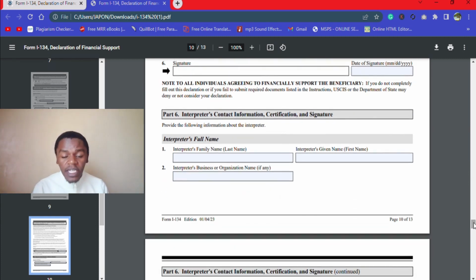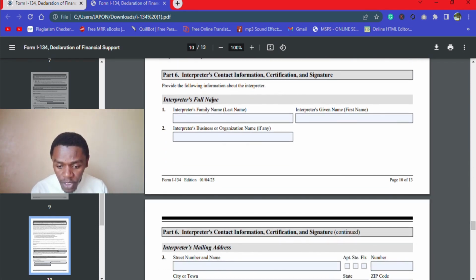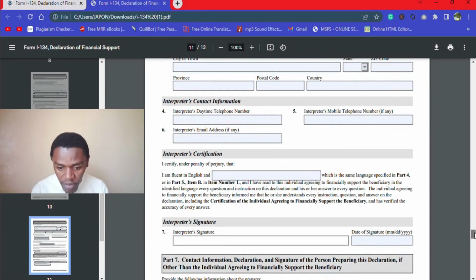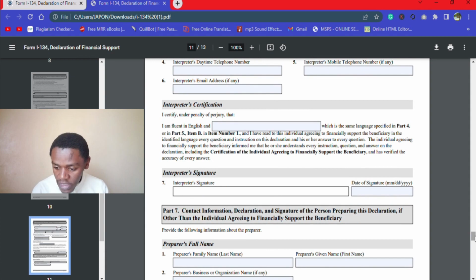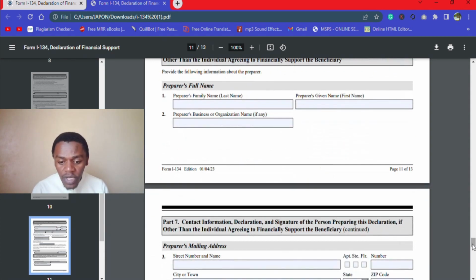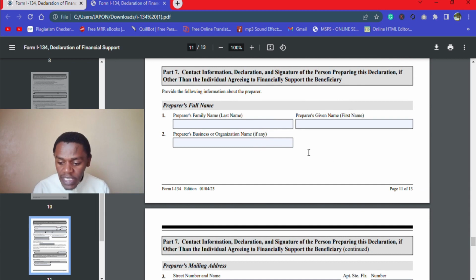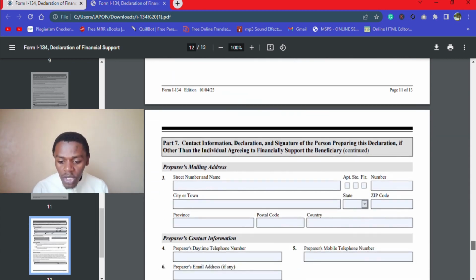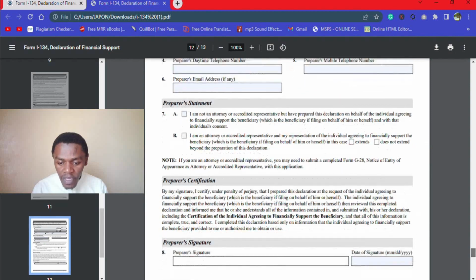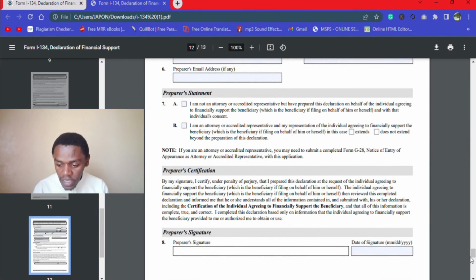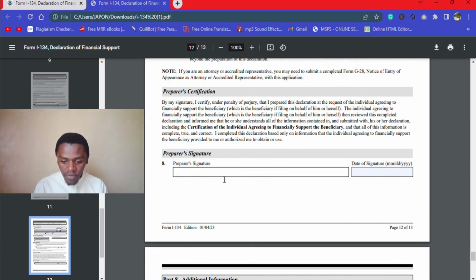And then if you needed the interpreter, then the interpreter's information goes in here. So you fill the interpreter information here, but I don't see if you need that. And then he goes ahead and signs. And then if you needed a preparer, if somebody helped you in filling this form, you should fill their details in here. And then he should declare, and he should also sign if somebody helped you fill this paper.